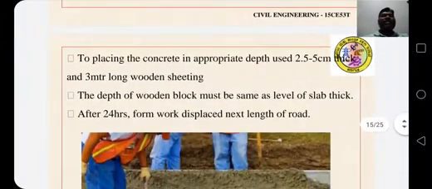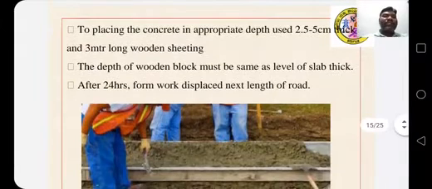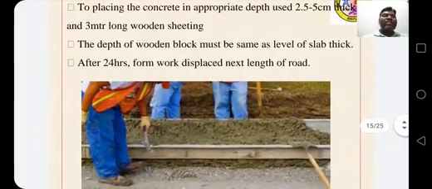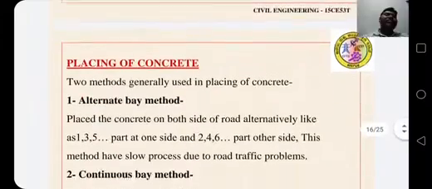To place the concrete at appropriate depth, use 2.5 centimeter thick and 3 meter long wooden sheeting. The depth of the wooden block must be the same as the level of slab thickness. After 24 hours, formwork is displaced to the next length of road.